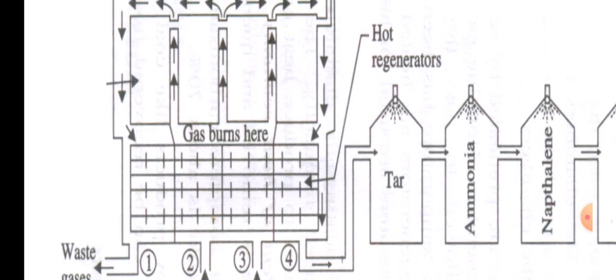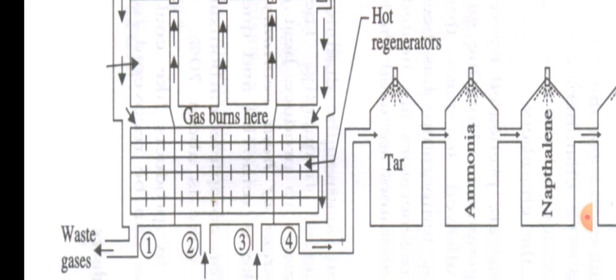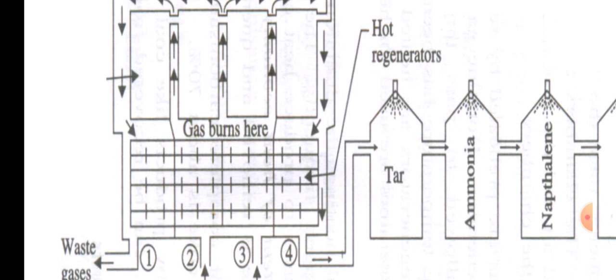And one more thing: why are we calling it a heat regenerative, economic system? You can see here, the heat produced from valves 2 and 3 is circulated around the chamber, and again it is reused; it comes to 1 and 4, and again it is regenerated and goes back, surrounding the particular chamber to produce the coke. So the heat is generated in an economic manner, because regenerators 1 and 4 are hot regenerators which reheat the outlet air, and again the gas burns and is circulated around the chamber.